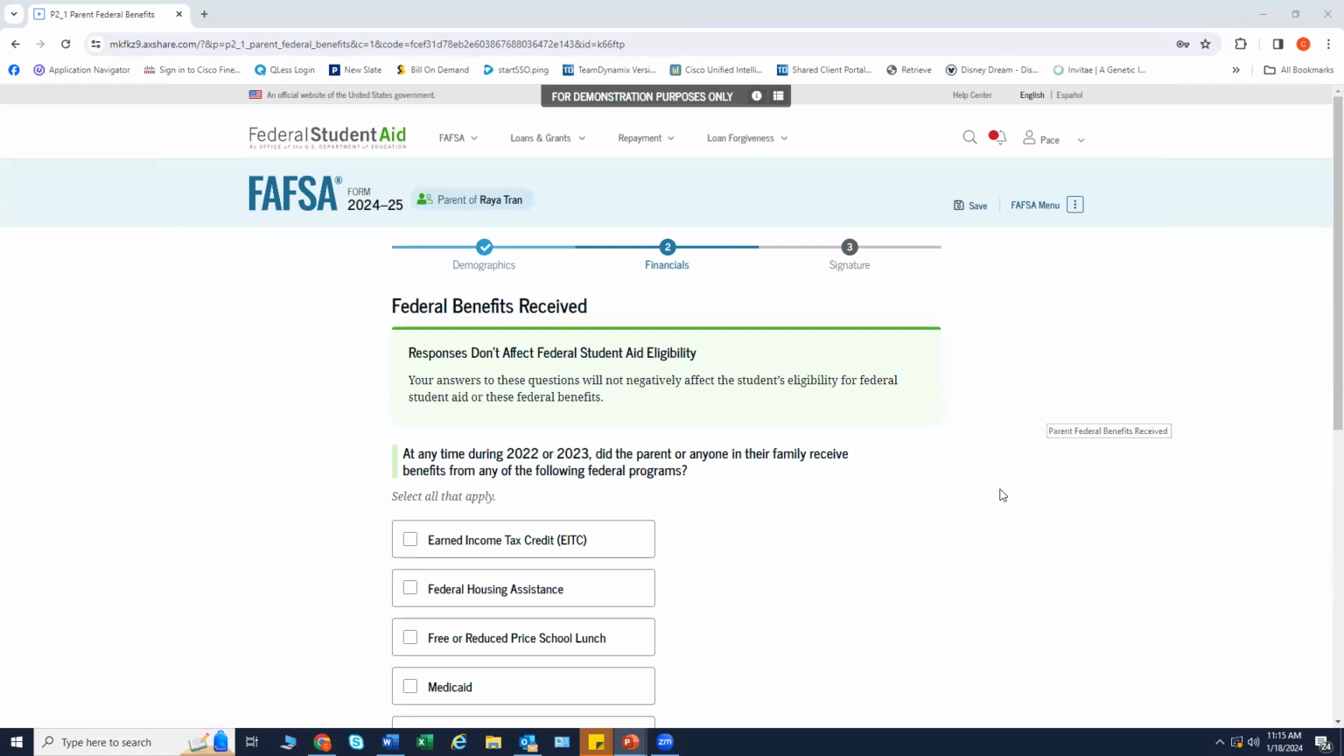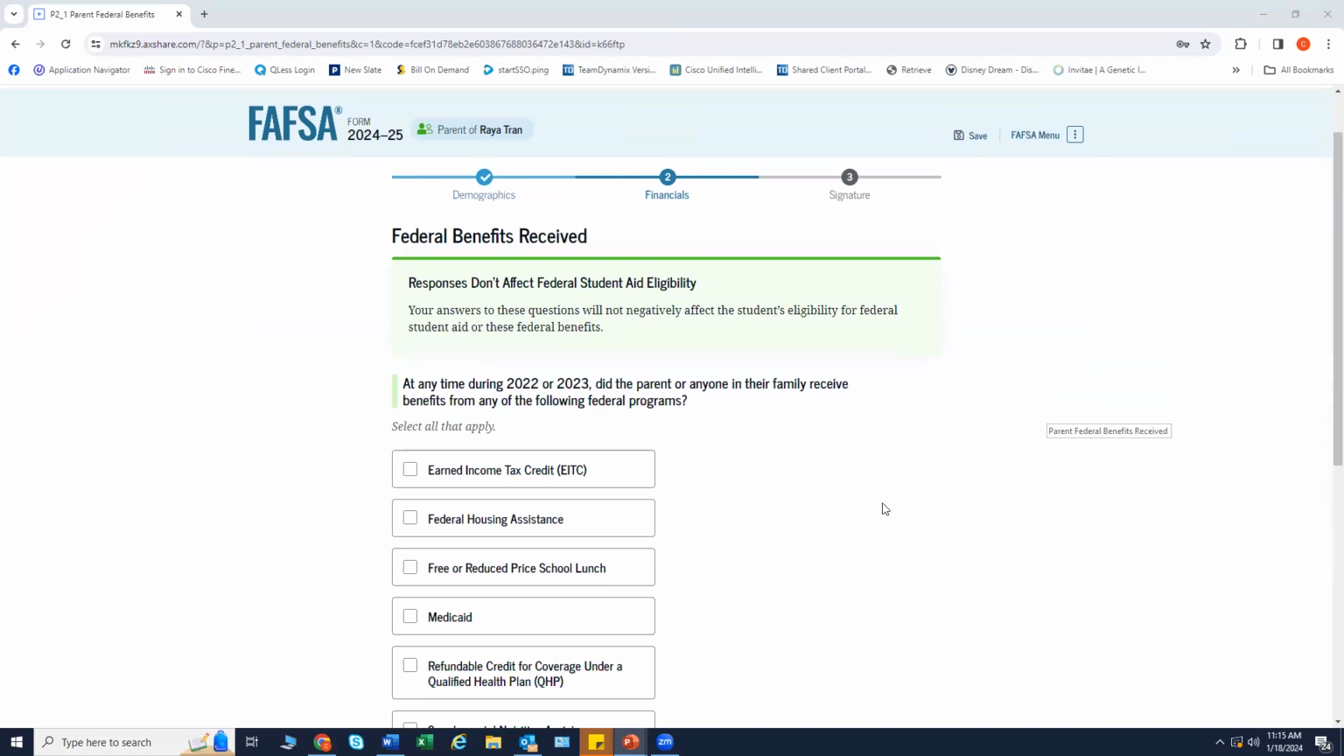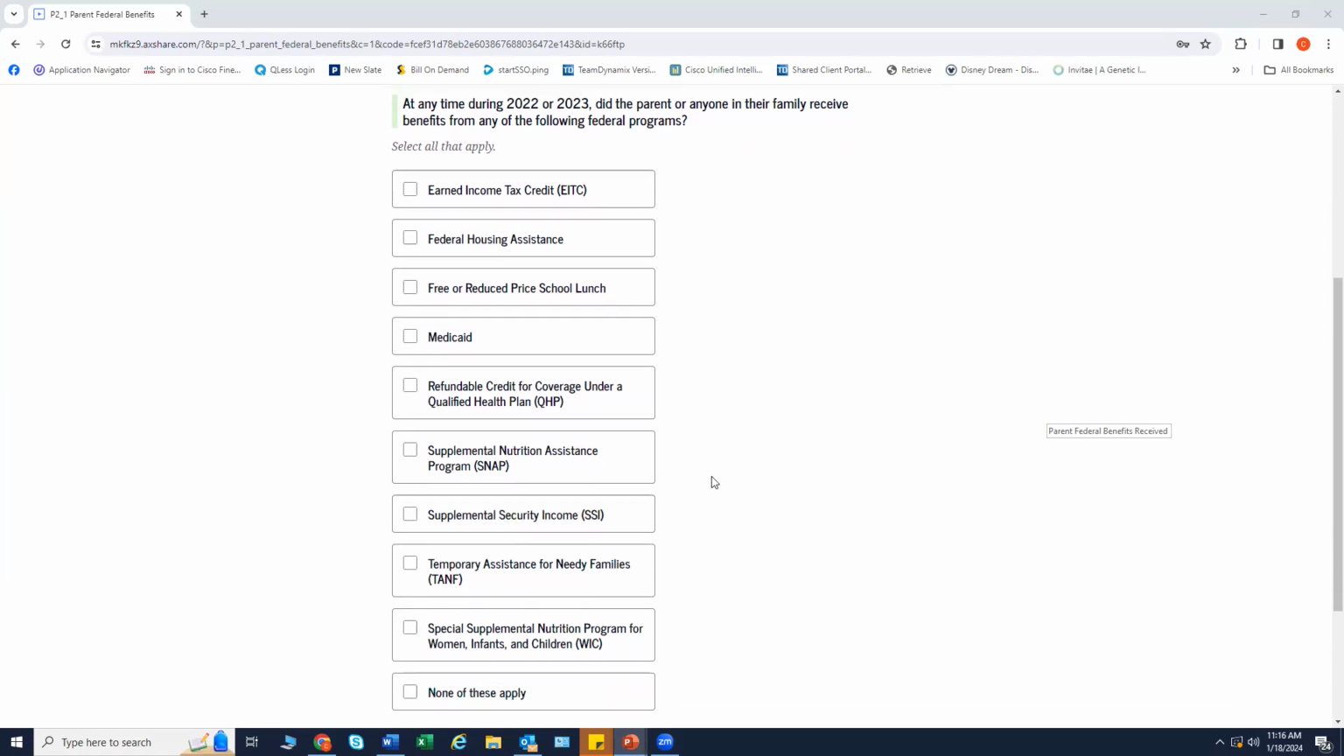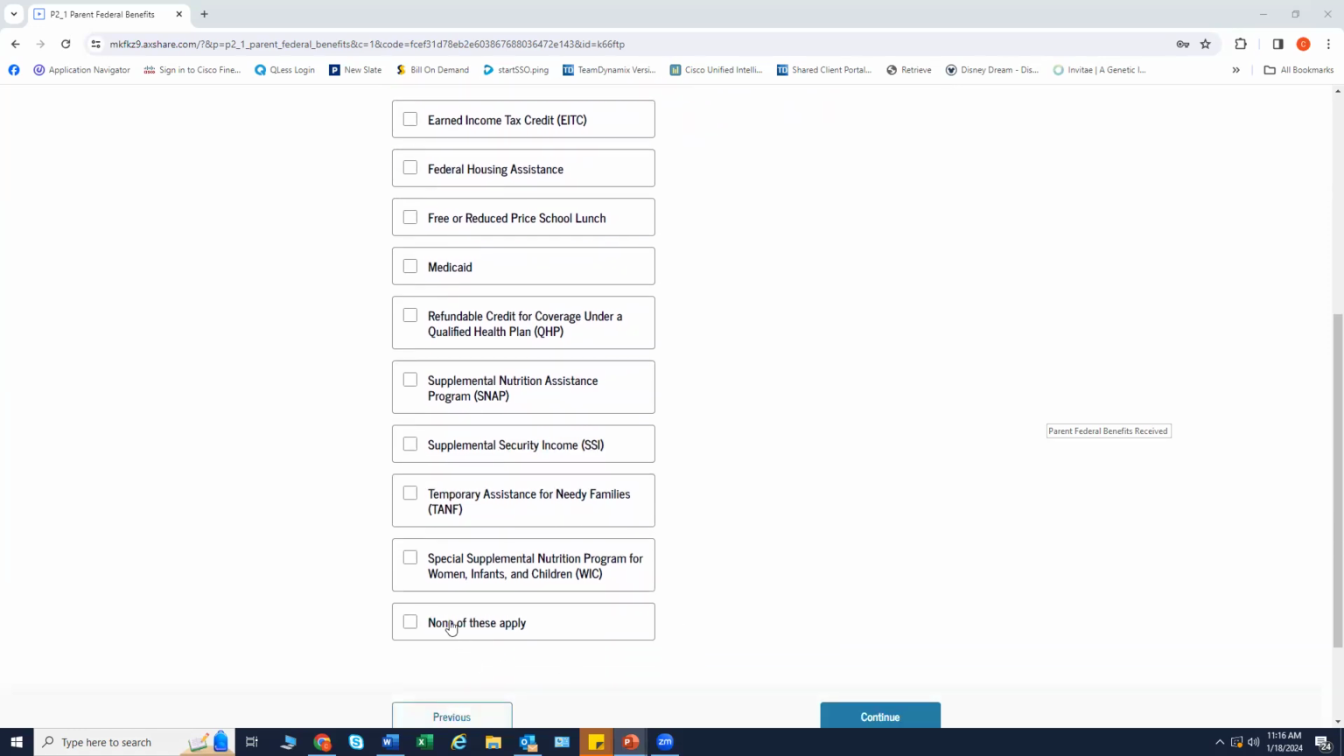This page asks the parent if they or anyone in their family has received federal benefits. These are federal benefits that families may receive, like earned income credit or federal housing assistance. The more common federal benefits are SNAP and SSI. Answers to these questions will not negatively affect the student's eligibility for federal student aid.